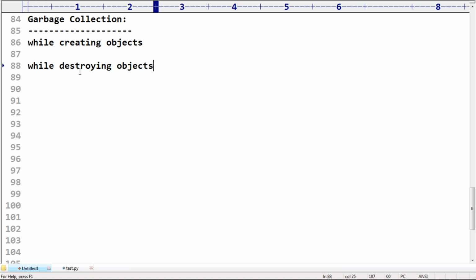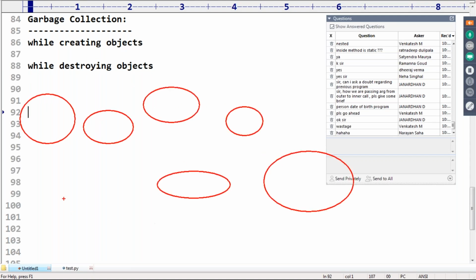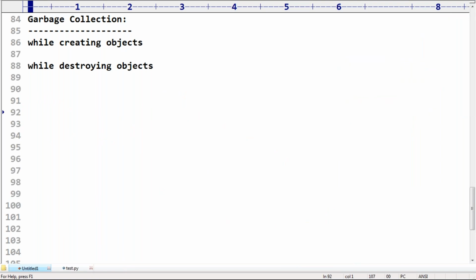So in C++, while creating, they take very much care, and while destroying, they say later I will destroy, and so on. At a certain point, the total memory is filled with useless objects. To create a new object, sufficient memory is not available, and the total application is going to be down. Out of memory errors and memory problems are very common problems in the old languages like C++.